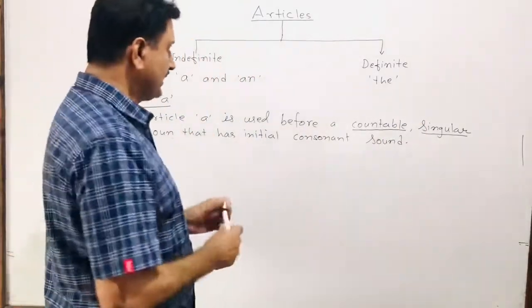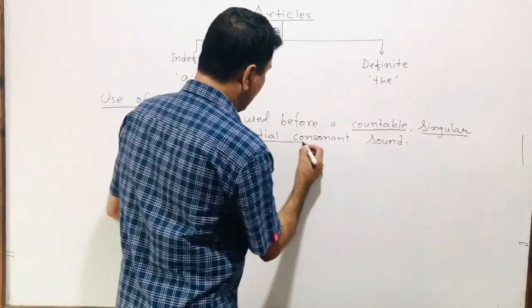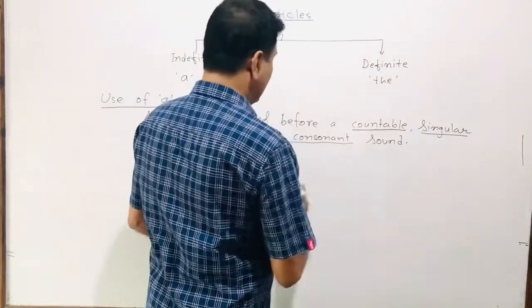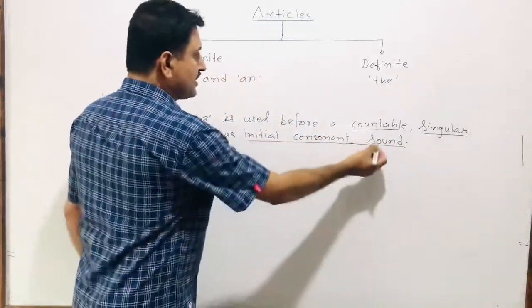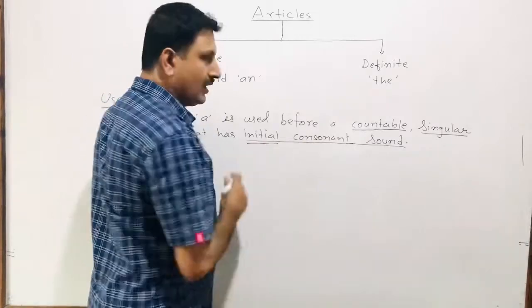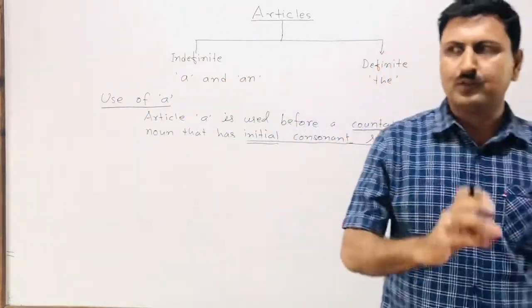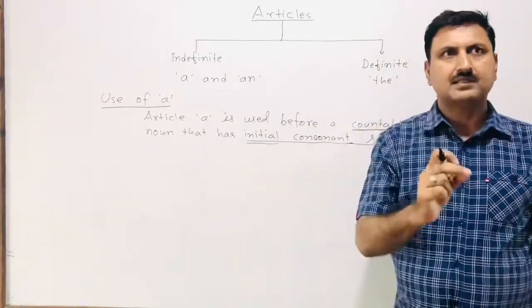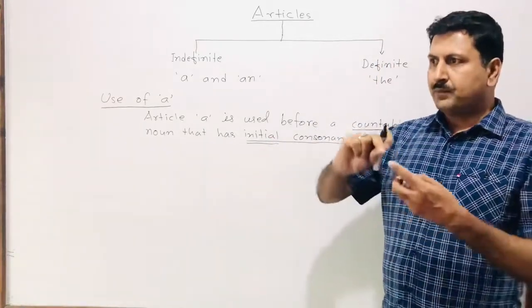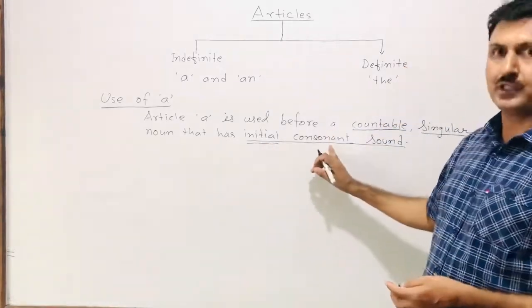And the third thing that we require to use article a is initial consonant sound. Initial means of the beginning. There must be consonant sound at the beginning of the word, or if that is a letter, the beginning sound of the letter must be consonant.